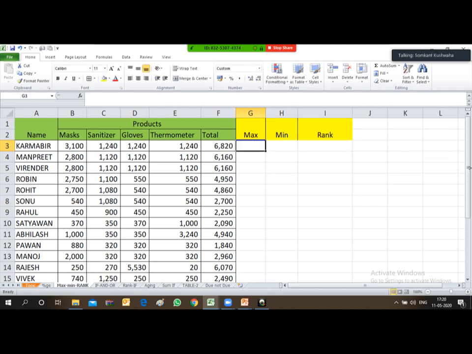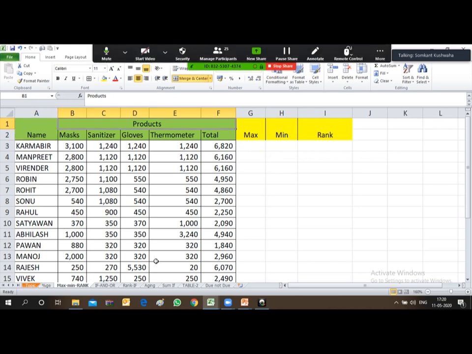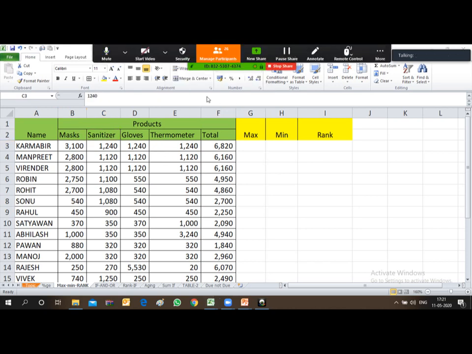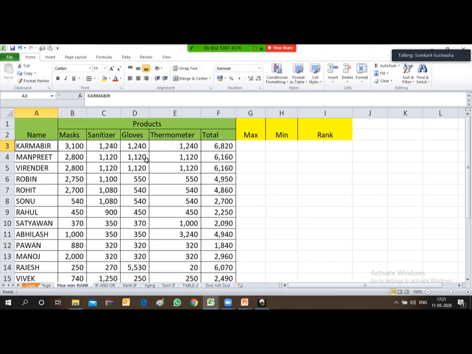Okay, let me first clear this table. Friends, this is the name of the employee, and the company has four products: masks, sanitizer, gloves, and thermometer. This is the quantity which each and every salesperson has achieved for a particular product. For example, for mask, Karambir has achieved 3,100 units, and then sanitizer 1240, gloves 1240, thermometer is also 1240.